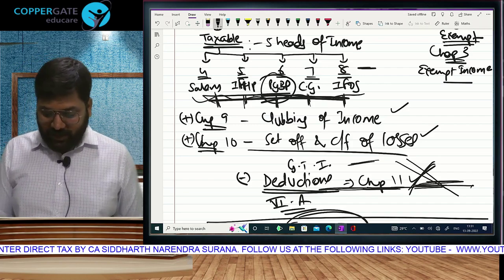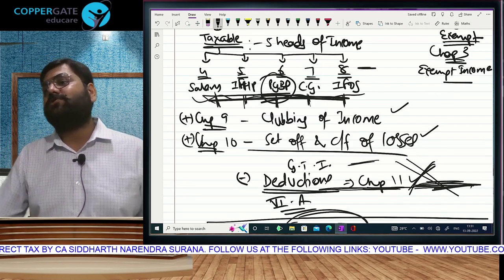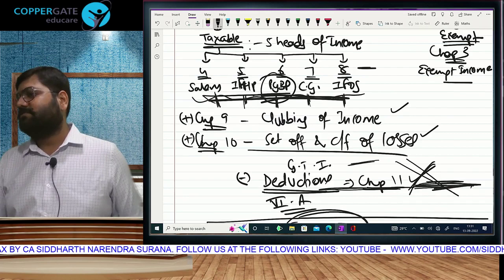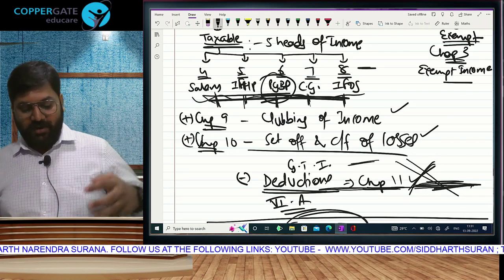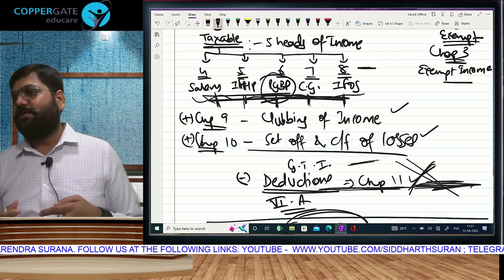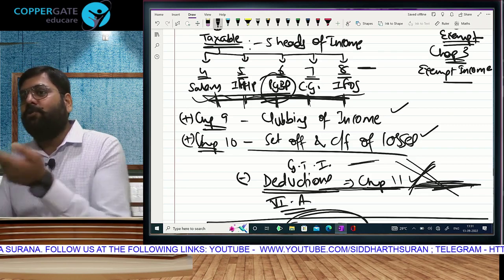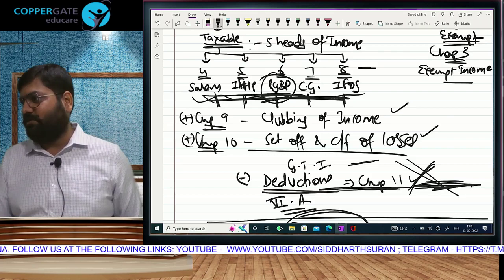These deductions, okay. Individual head ka also deductions have to be foregone. I can't tell you that you will not get deduction of salary, you will not get house property ka deduction, you will not. Sir, we don't know this chapter, how will we understand which deduction you are talking about?